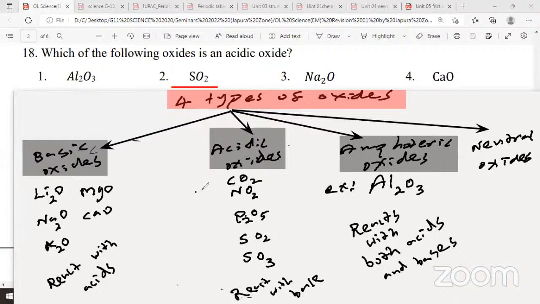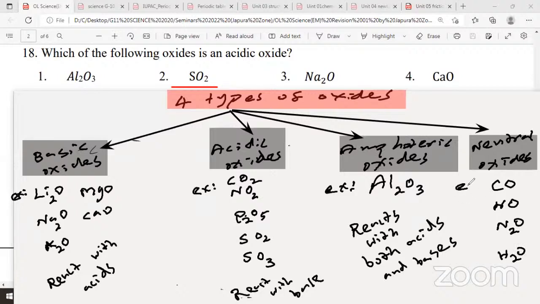You better copy this down. Very important: across the period, or left to right in the periodic table, acidity of the oxides increases and basicity decreases. Neutral oxide, say H2O, water. It's a neutral one. Oxide of hydrogen is water. And carbon monoxide, nitric oxide, nitrous oxide, water, they are neutral oxides. That means they don't react with acids, bases or water. So neutral oxide, no reaction.